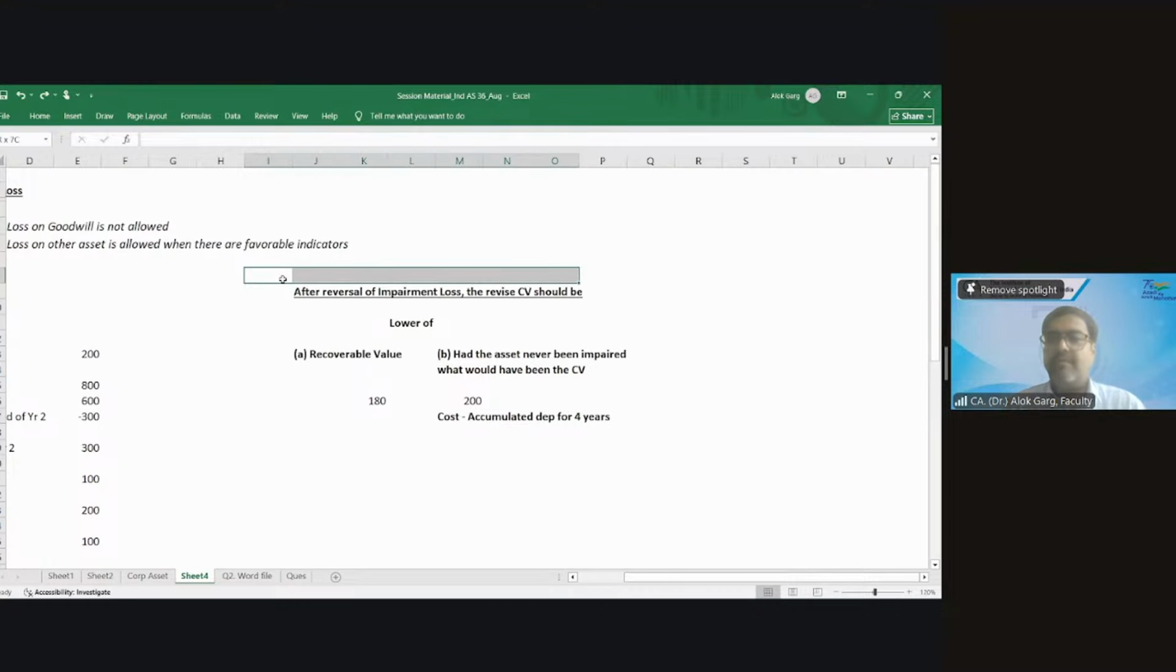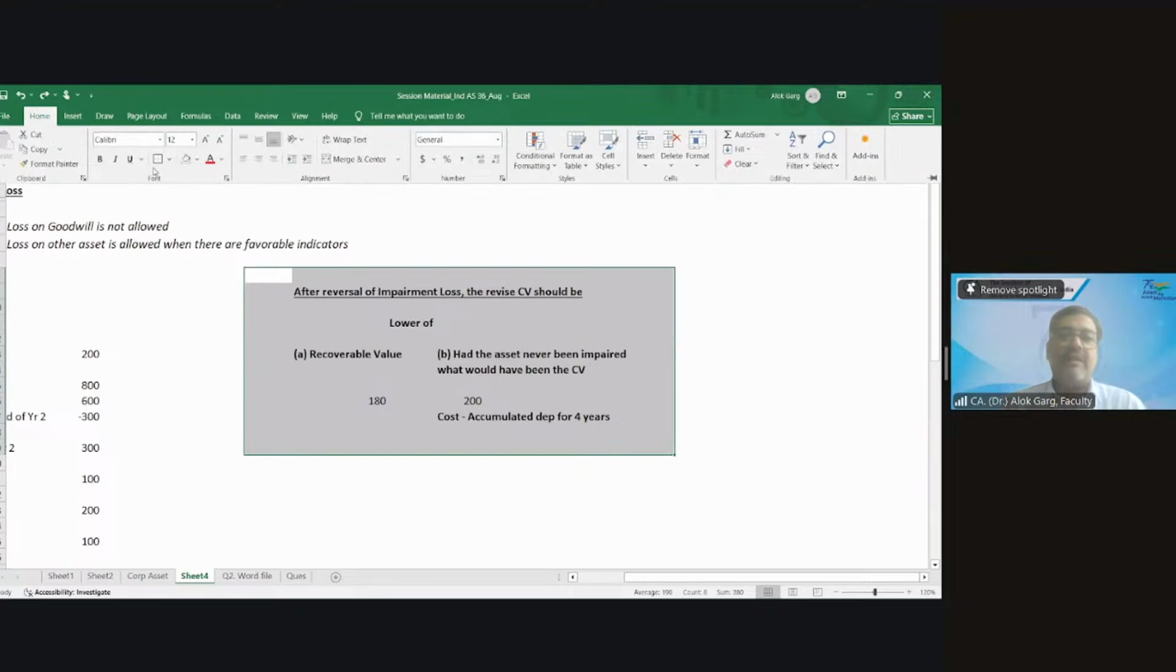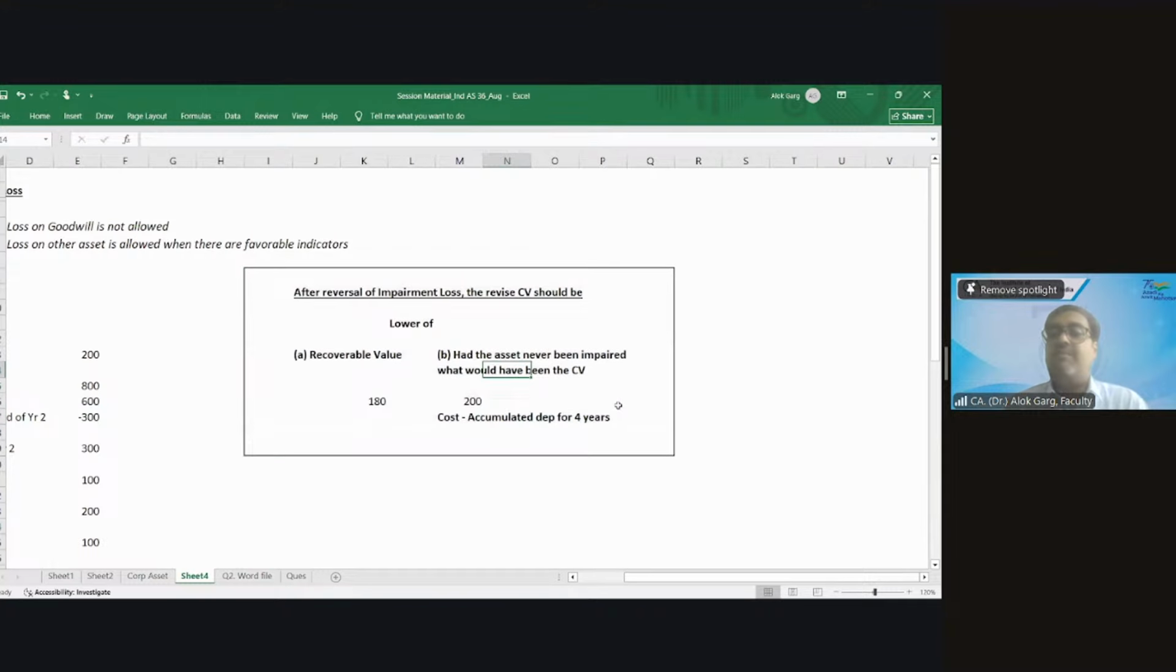Clear, sir. So in this case, what is lower? Recoverable value is lower, or had the asset never been impaired, what would have been the carrying value? What is lower? Recoverable value is lower.